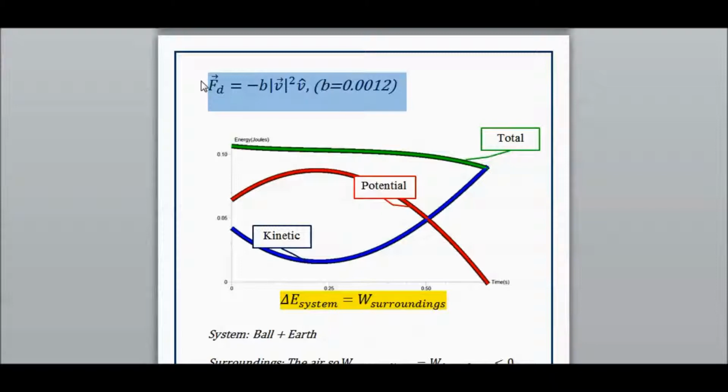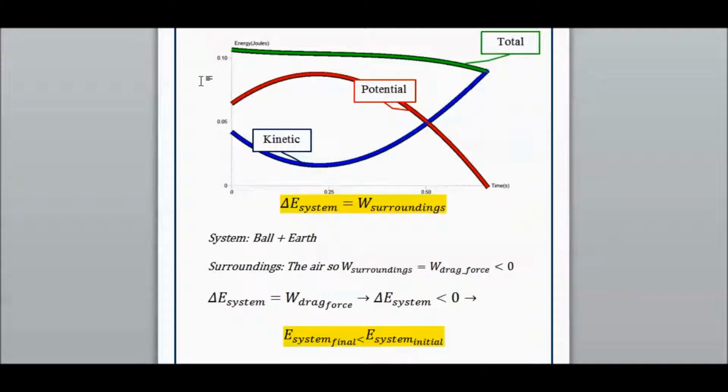If we consider the existence of the drag force, then the change in the energy of the system is equal to the work of the drag force, which is always negative, since the direction of the displacement is always opposite to the direction of the drag force. That means the total energy of the system is decreasing over time.